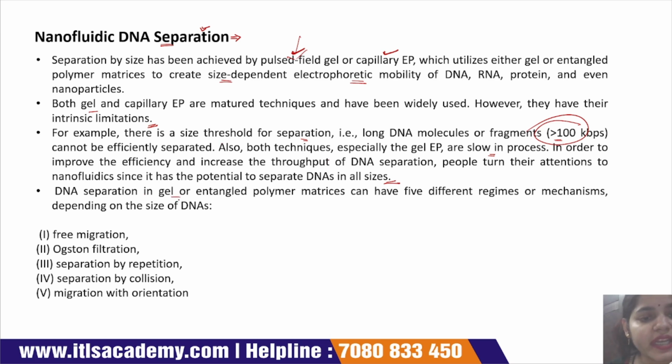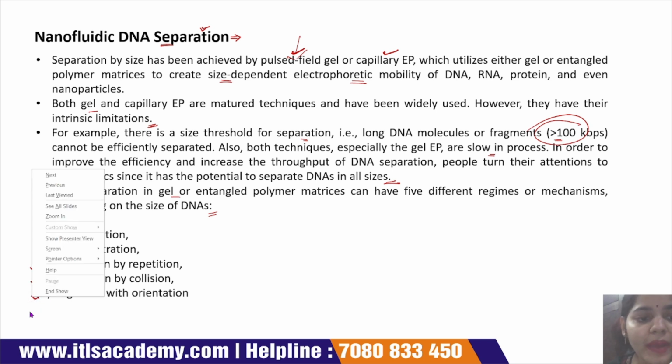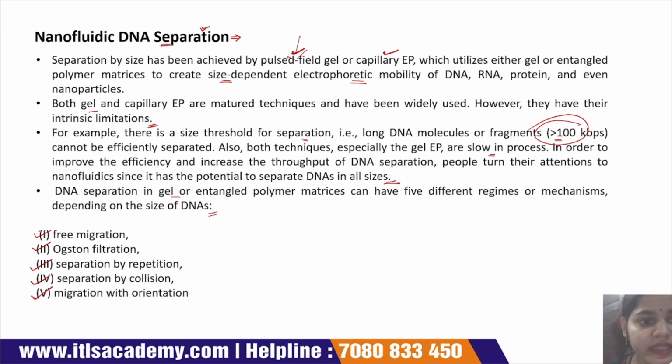DNA separation in gel and entangled polymer matrix can occur by 5 different mechanisms depending on the size of the DNA. First is free migration. Second is Ogston filtration. Third is separation by reptation. Fourth is separation by collagen, and fifth is migration with orientation. These are the 5 different mechanisms to separate out the DNA on the basis of their size.